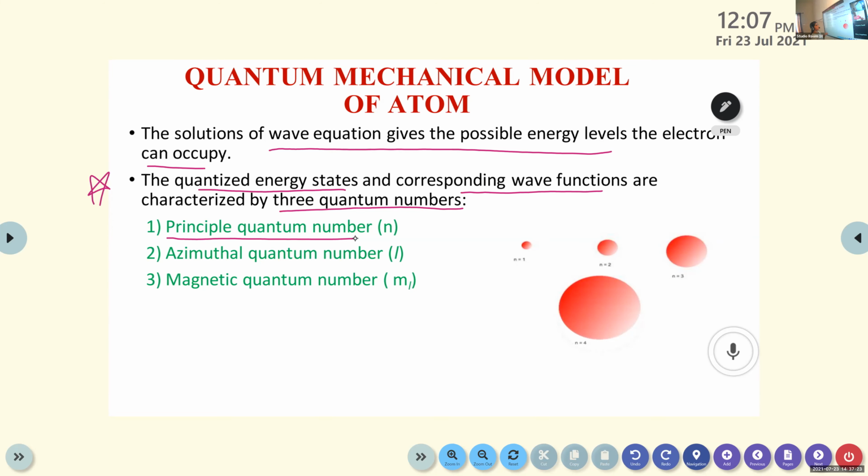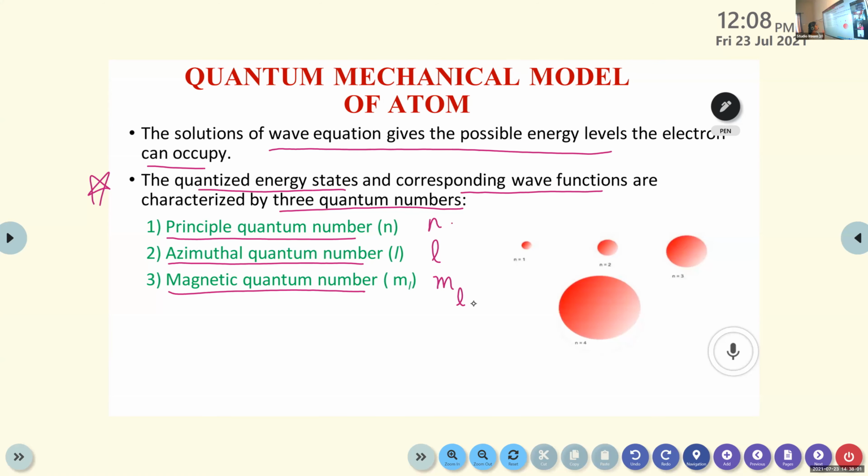The second one is known as azimuthal quantum number. Its name is very strange, right? The symbol is small letter L. Then the third one is magnetic quantum number, small letter m with L as subscript.